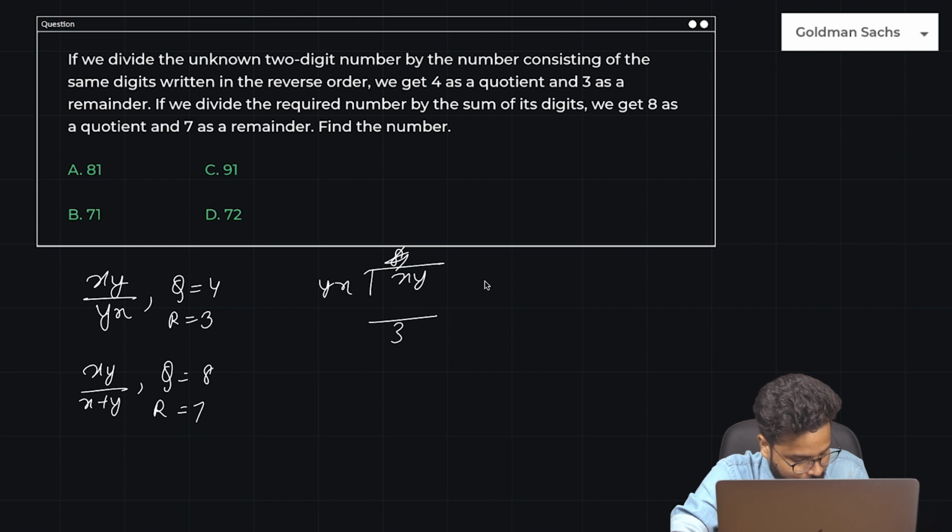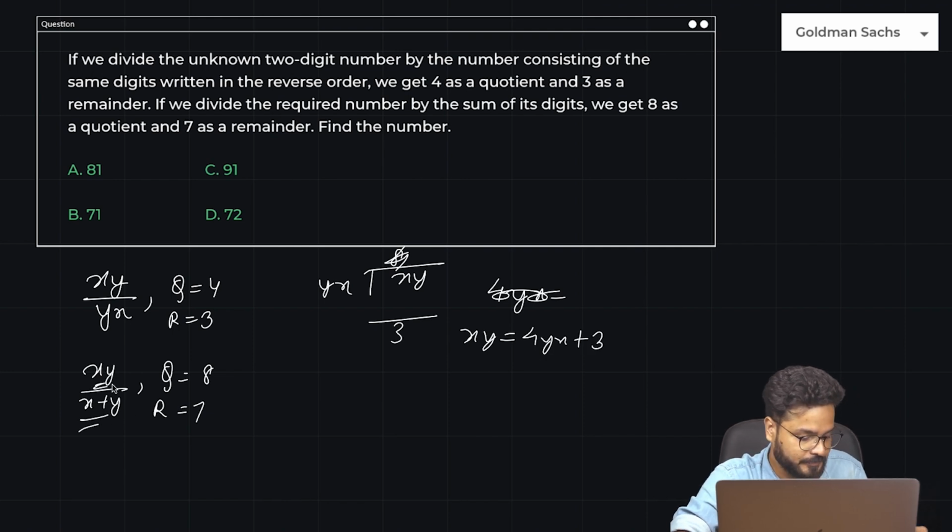So that means xy is equal to 4yx plus 3. Another equation from here, right? And then I'll start solving them. It will take me 2, 3, 4 minutes to get to the answer. What I'll rather do here is go with the options.